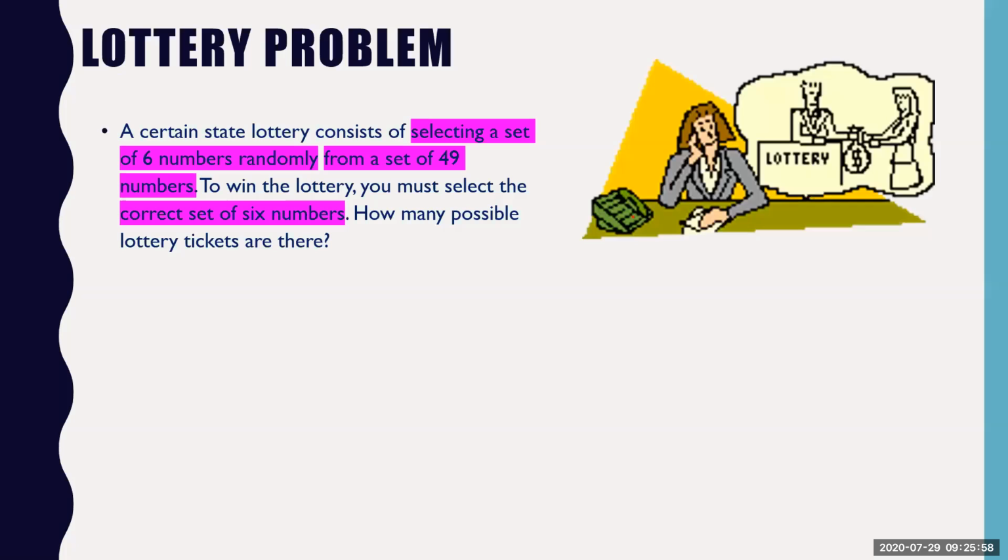So this is a lottery problem. Just read the problem. A certain state lottery consists of selecting a set of 6 numbers randomly from a set of 49 numbers. To win the lottery, you must select the correct 6 numbers. So how many possible lottery tickets are there? Can you try this? Try this.